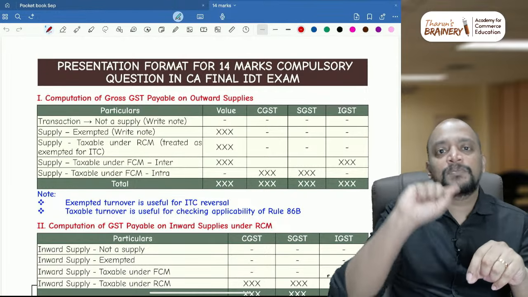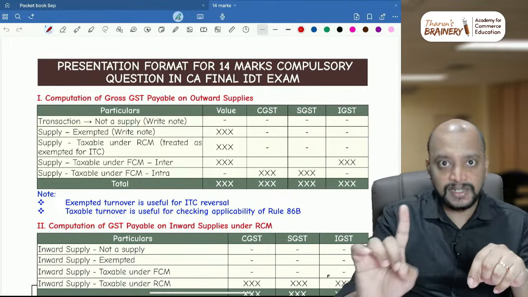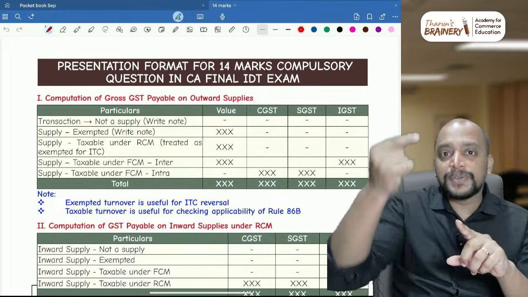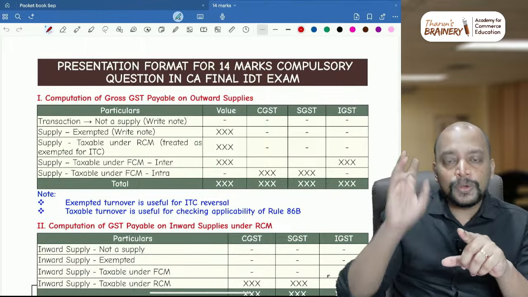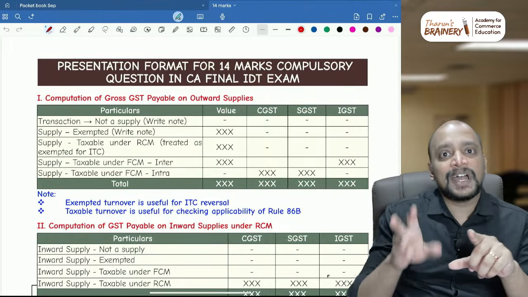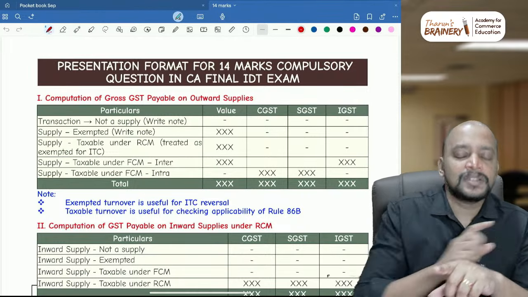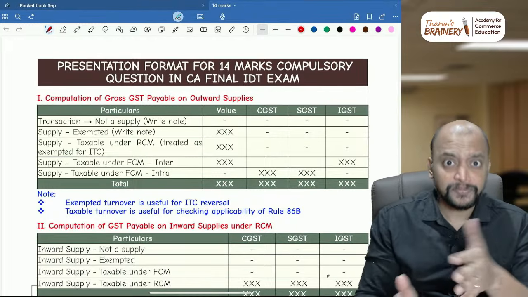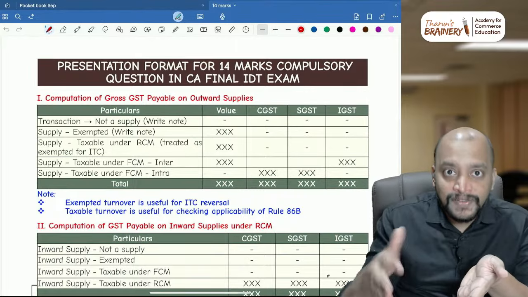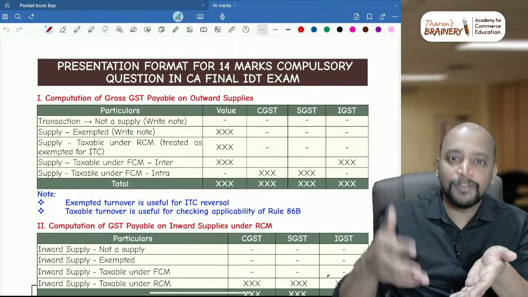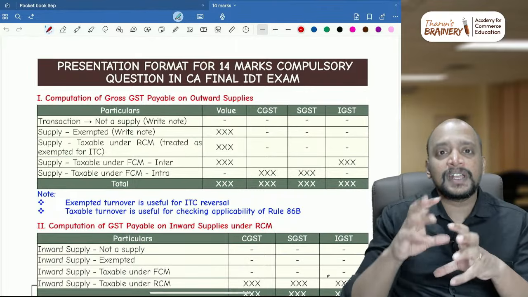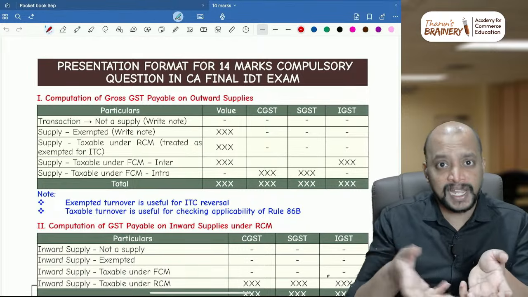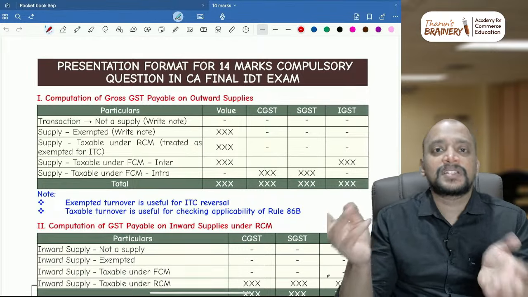You go to question number 6 first. It is a theory question, and you read the theory questions. You know what the theory questions are, so you do that in the first 15 minutes. If you feel you know all the theory questions, then in the process of solving question number 2, 3, 4, 5, if some questions you are really unable to tackle, then you take up the question number 6 theory question.